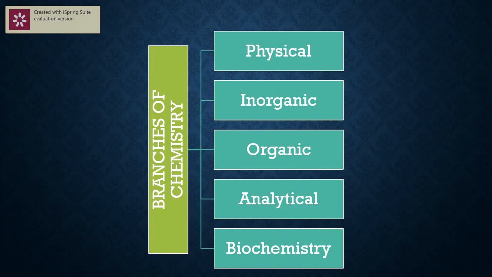The second branch of chemistry is inorganic chemistry. Inorganic, in-organ, not required for the organ. That means except carbon, out of the 92 naturally occurring elements, the chemistry of all other 91 elements comes under inorganic chemistry. Whereas the third one, organic chemistry, is the chemistry of only carbon compounds, carbon and its compounds. Why is a separate branch made for organic chemistry, for carbon chemistry?